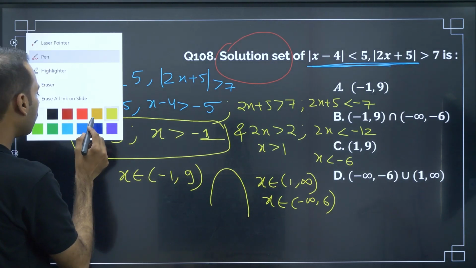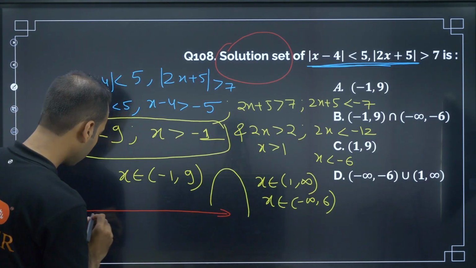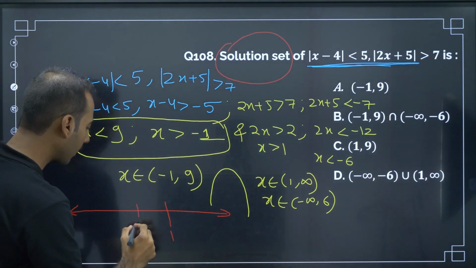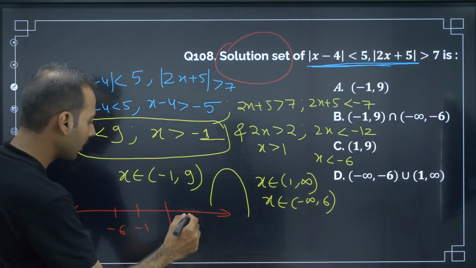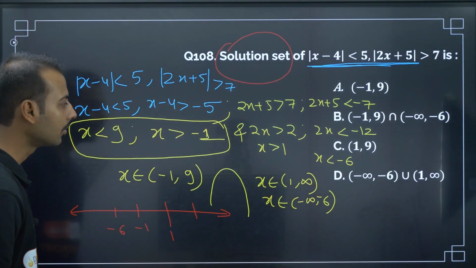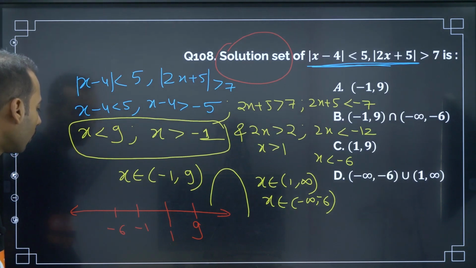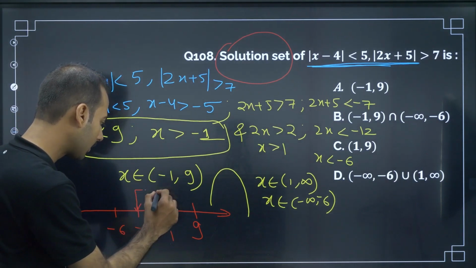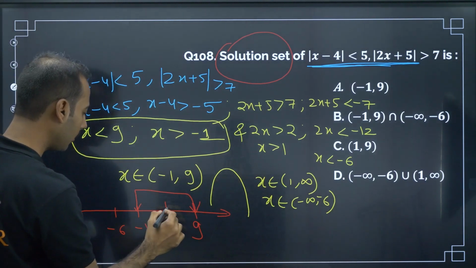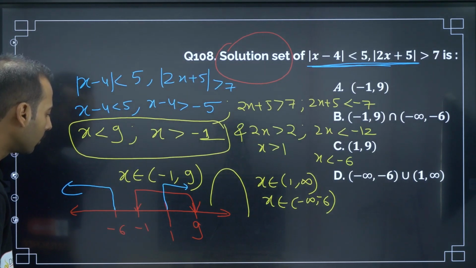So let me plot some curve for you. If I mark 1 here, minus 1 here, minus 6 here, and 9 here, then x belongs to minus 1 to 9 gives this region. 1 to infinity means from here to this region, and minus infinity to minus 6 is this region. Now what is the common region?